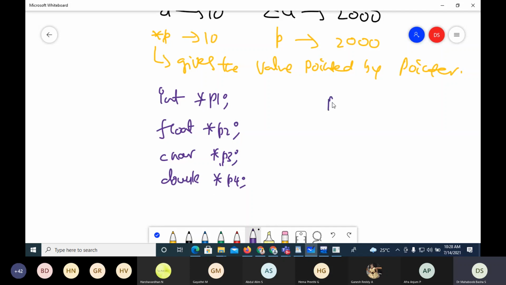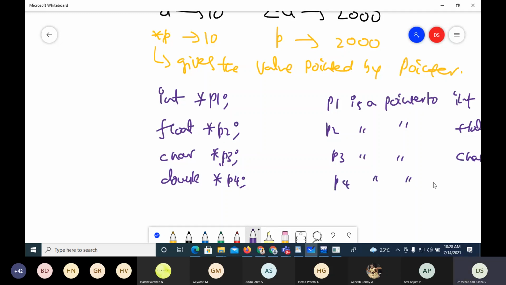Now p1 is a pointer to int. P2 is a pointer to float. P3 is a pointer to char. P4 is a pointer to double.